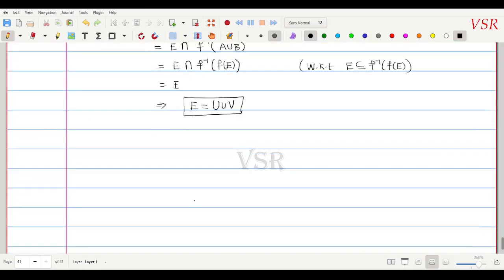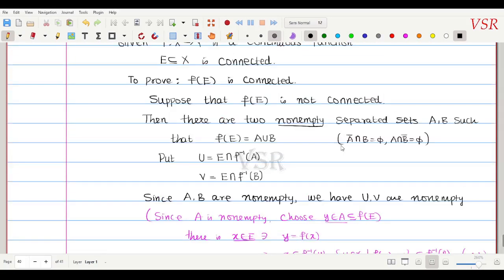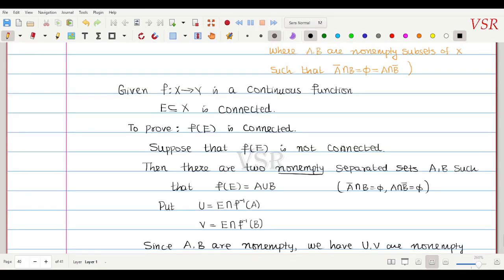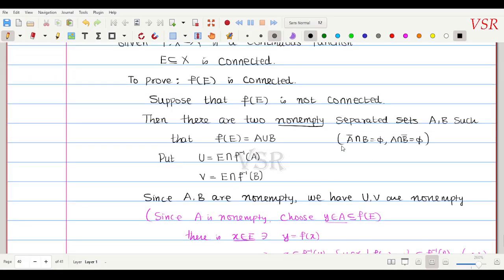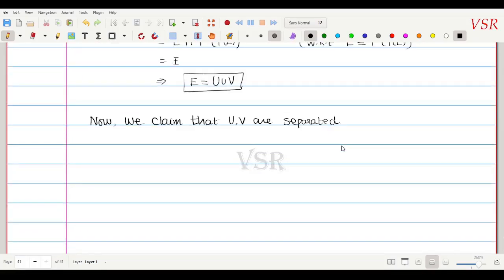Okay, now let us show that. Now we claim that U, V are separated. Note that until now we have not used the property that f is continuous anywhere. I have only been using set theory notations. Okay, now we are going to use that. This is where I am going to use that f is continuous. Okay, now we claim that this is separated.